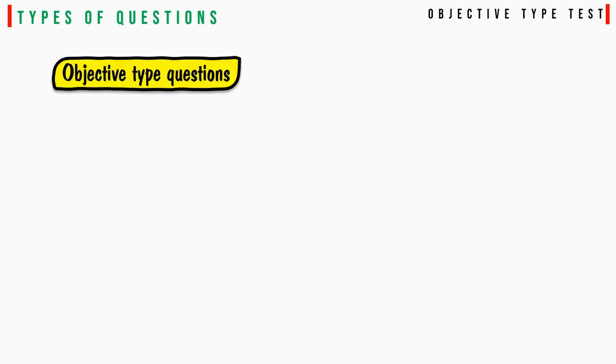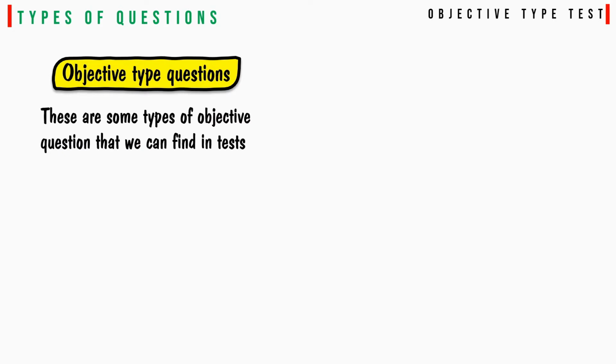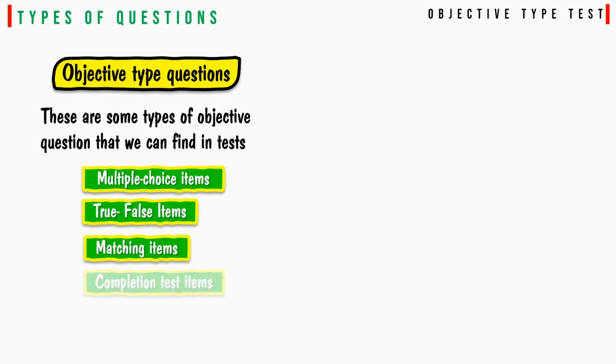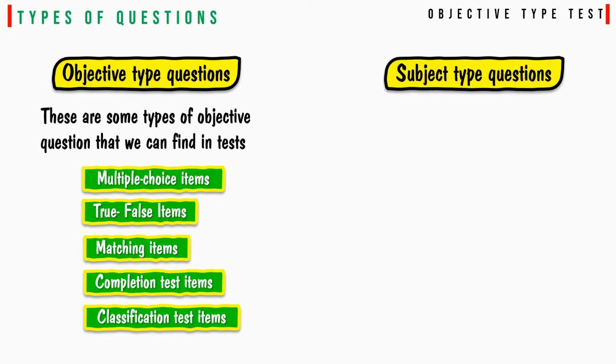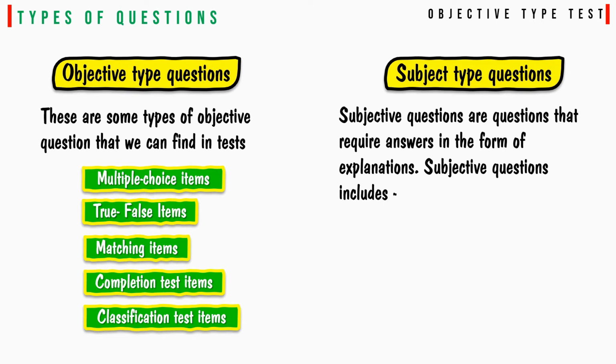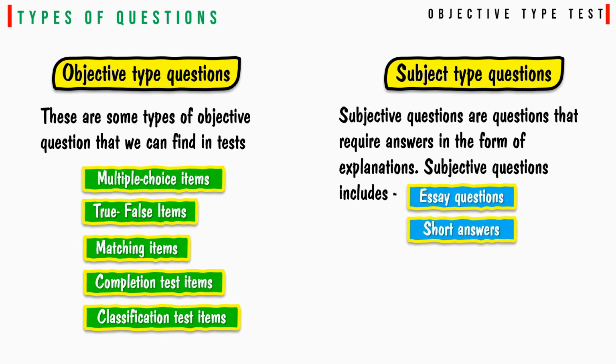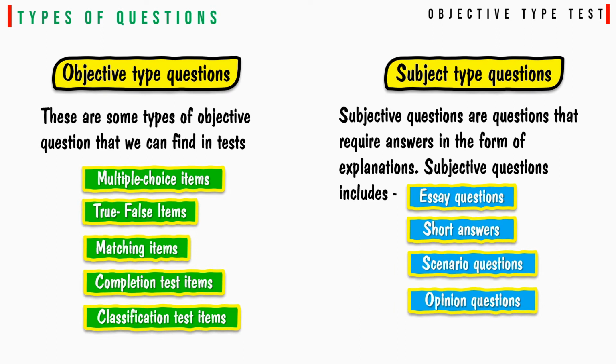Types of questions. Objective type questions. There are some types of objective questions that we can find in a test: multiple choice items, true false items, matching items, completion test items, classification test items, etc. Subjective type questions. Subjective questions are questions that require answers in the form of explanation. Subjective questions include essay questions, short answer questions, scenario questions, opinion questions. In the previous video, we have already discussed various types of subjective type questions.